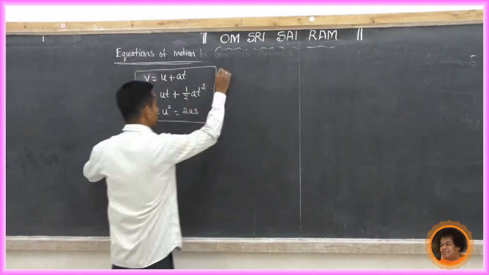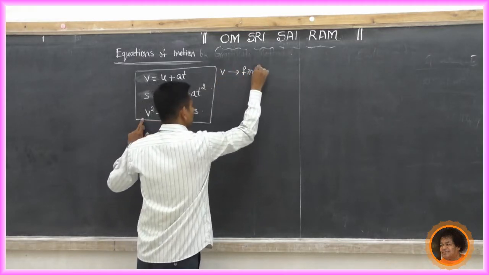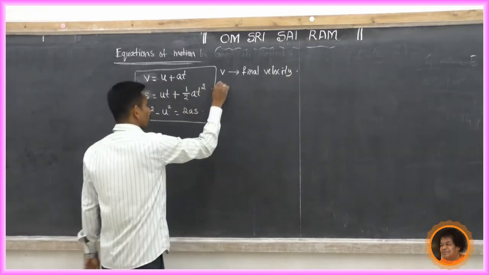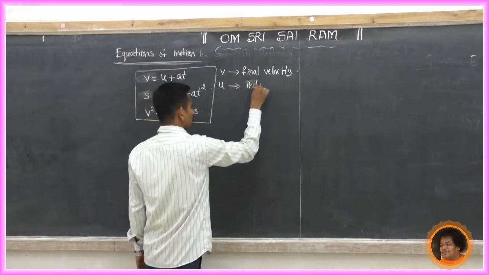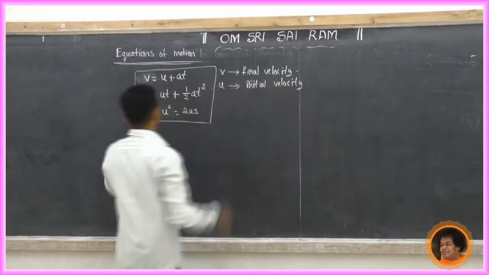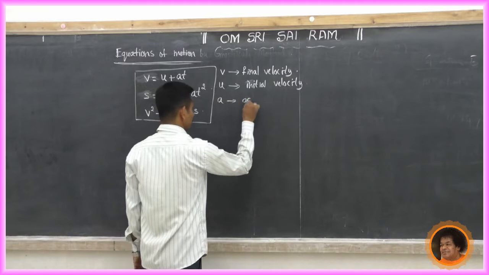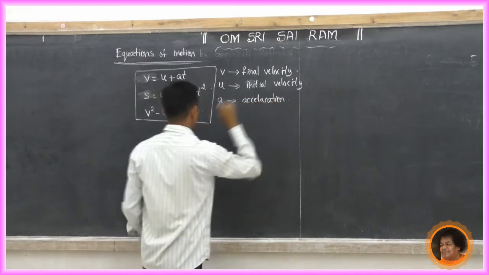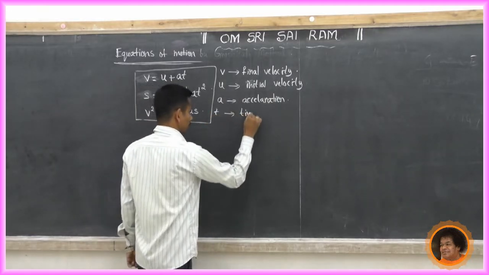In that, what is v? v is final velocity. What is u? That is initial velocity. Then a means acceleration. What is t? t means time taken.